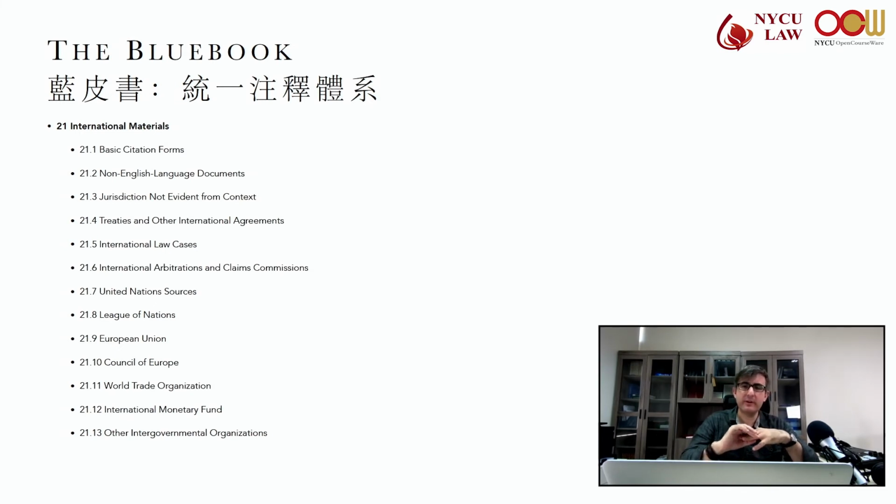The IMF, look at 21.12. And then other intergovernmental organizations like the International Atomic Energy Agency, International Civil Aviation Organization. Check out Rule 21.13.